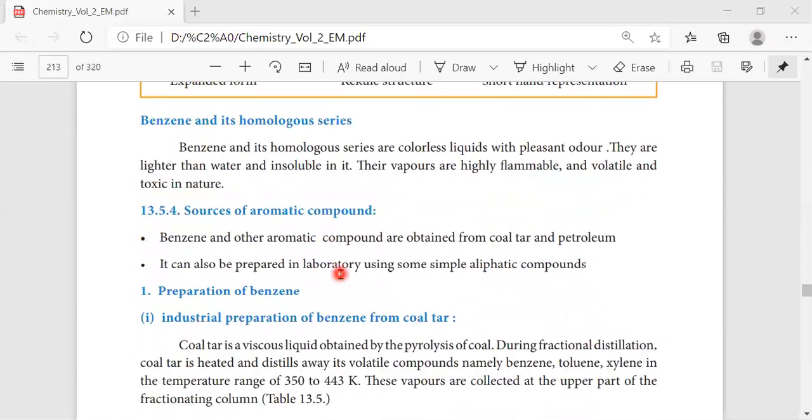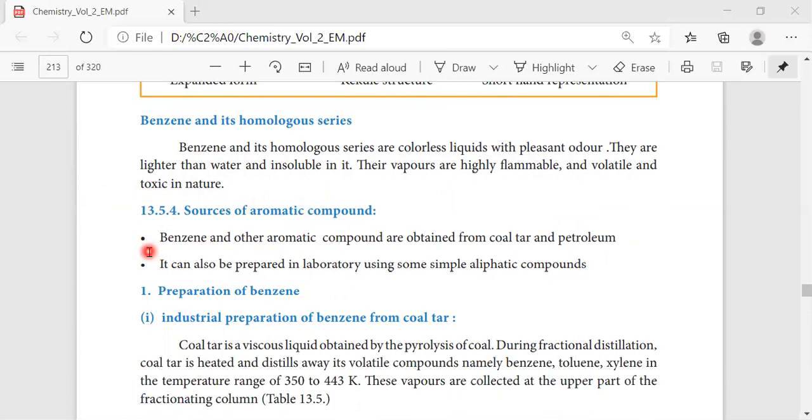Then the benzene and its homologous series. So the word homo refers to the same, right? So it is a colorless liquid with pleasant odor. Then, in the properties, it is colorless and has a nice pleasant odor. Then it is lighter than water, insoluble, highly flammable, and volatile. And it is toxic in nature. So benzene is toxic in nature.